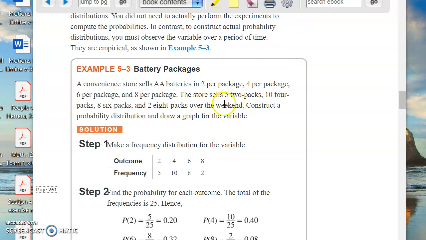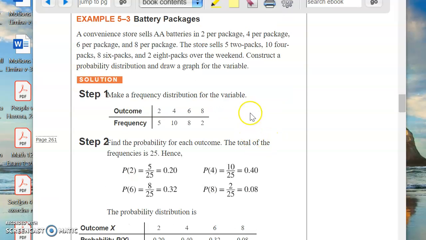Okay, so now we've got these battery packages here. The convenience store sells these things, all these different possibilities. All right, over the weekend, here's what happens. Again, this is the outcome. That is the possible value for the random variable. I may have said that wrong.